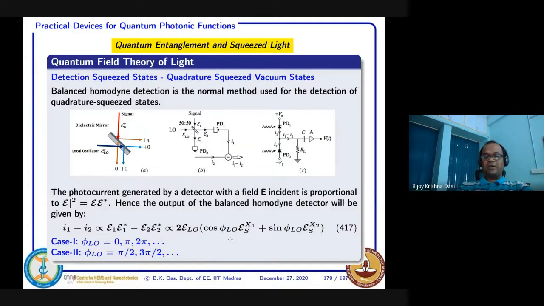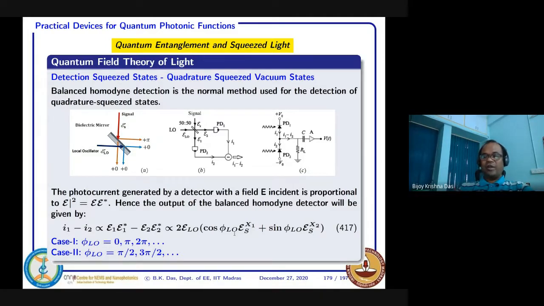Suppose you are just adjusting phi LO to 0, pi or 2 pi. What does it mean? Phi LO 0 means this term will survive, this term will be 0. That means I can see the effect of the field quadrature x1. And if I adjust phi LO to pi by 2, 3 pi by 2 and so on, then I can see this quadrature field.